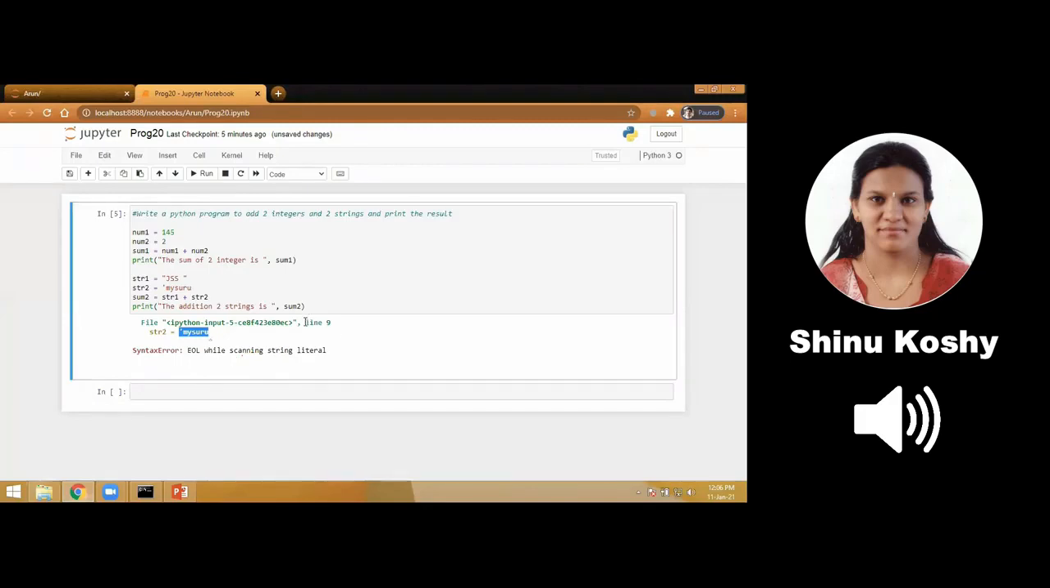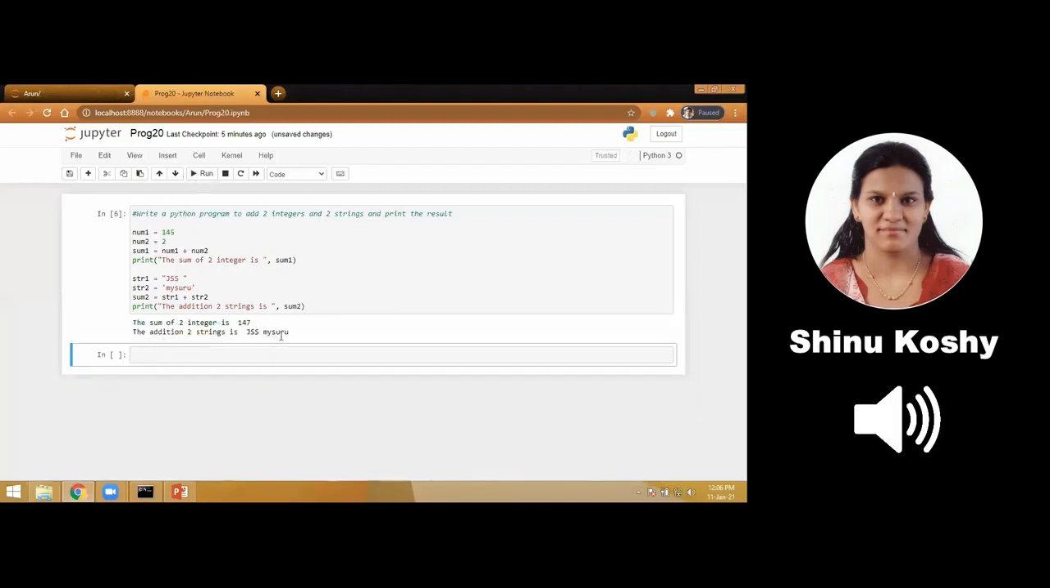What is the rule? When there is a starting double quote or single quote, there should be an ending double quote or single quote. It's on line number 9. It is showing you specifically Mysuru is not closed. That is how it shows where the error is happening. Now correct it, click on the run button, and you get the output. Okay. Now we will go to the next concept.